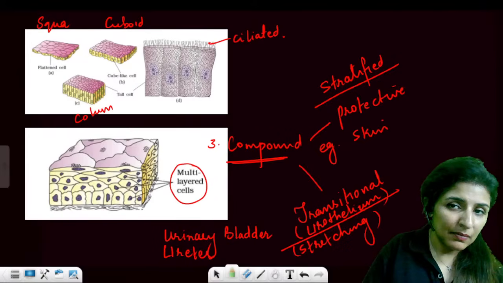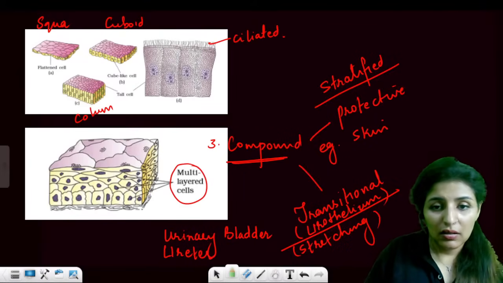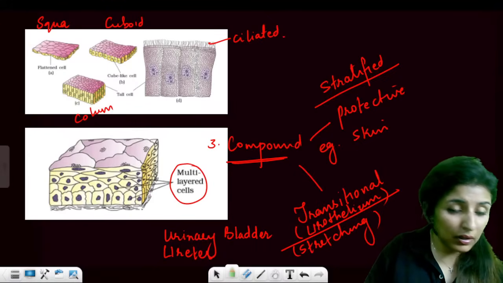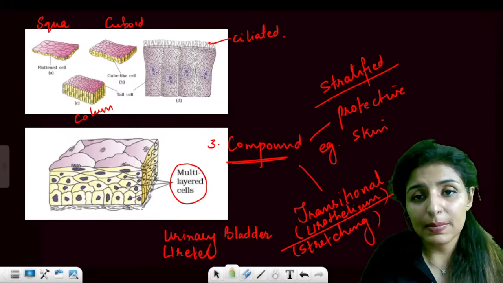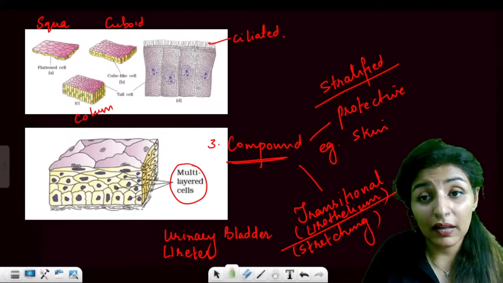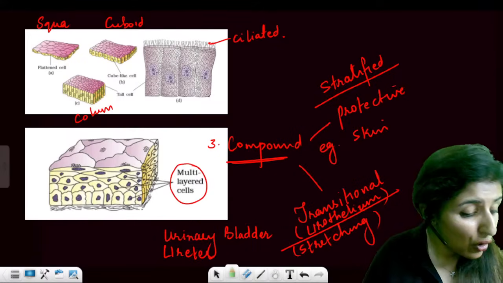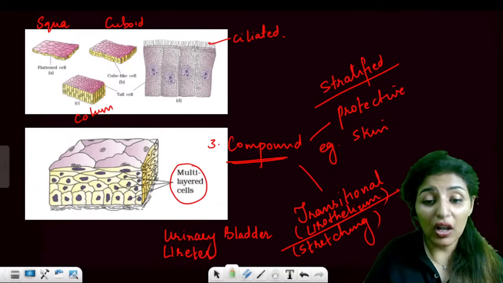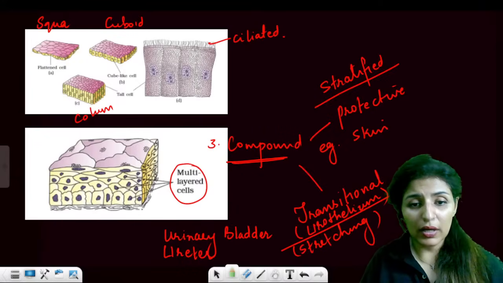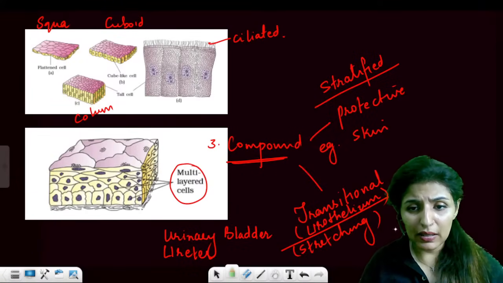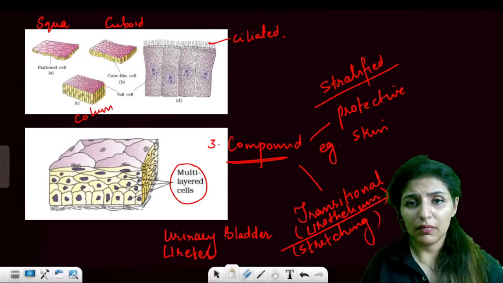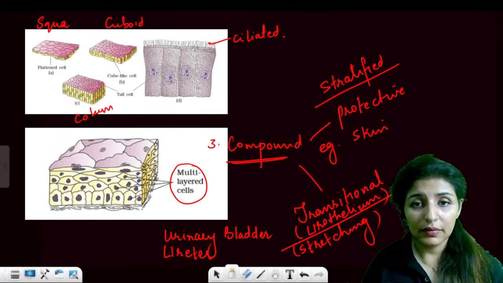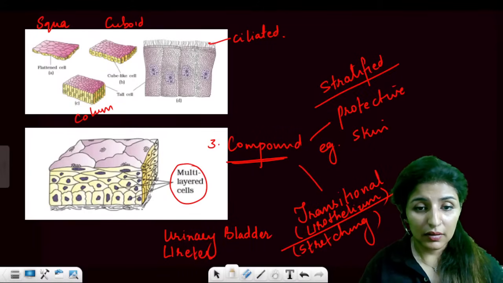Yes, please. Quickly let me know. Until that time, I hope my tab will also start working. Yes, please. Basal lamina. Do you remember? What do we call that? Basement membrane. Perfect. They all have one common membrane known as basement membrane. Yes, please. Uh-oh. Oh God. Please start working.